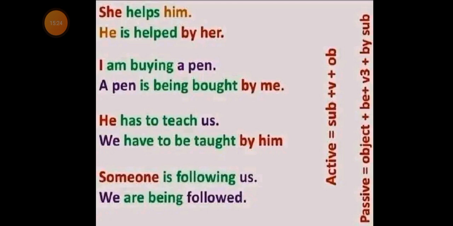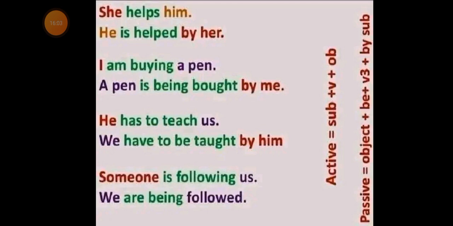He has to teach us. Now, in the second sentence, which is the passive voice, we have to be taught by her. Us changes to we in the passive sentence, whereas he changes to him in the passive sentence, which is introduced by the preposition by.